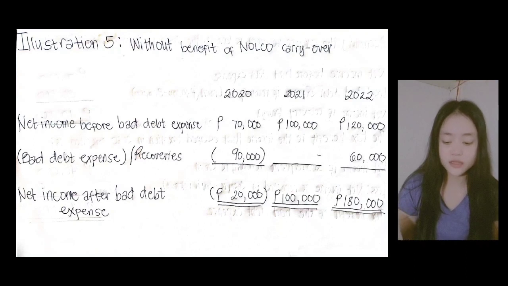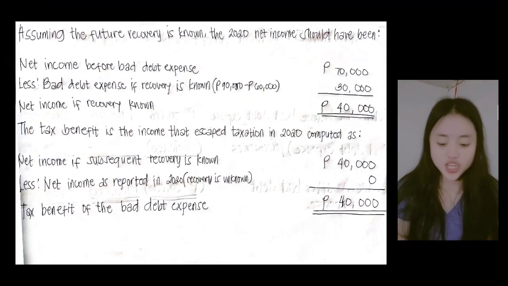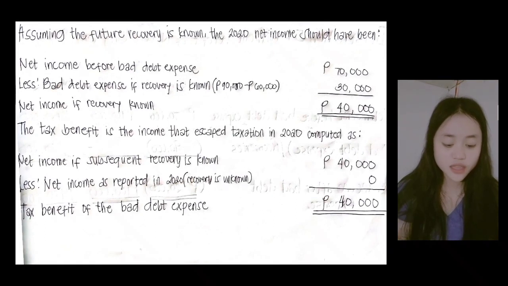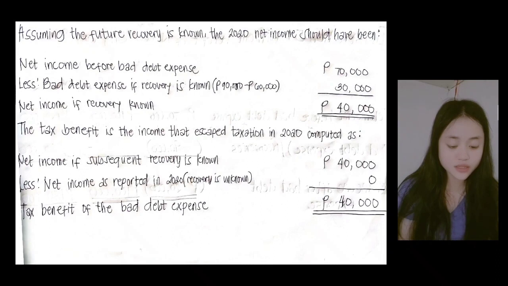In 2022, the net income before bad expense is 120,000, and the bad expense recoveries total 60,000. So 120,000 and 60,000 total 180,000, the net income after bad expense. That is the illustration. We assume the future recovery is known, so 2020 net income should have been: net income before bad expense, 70,000, less bad expense if recovery is known, 90,000 minus 60,000, which is 30,000. So the net income if recovery is known is 40,000. That is the assumption of future recovery in 2020.